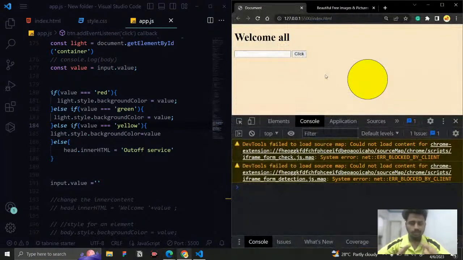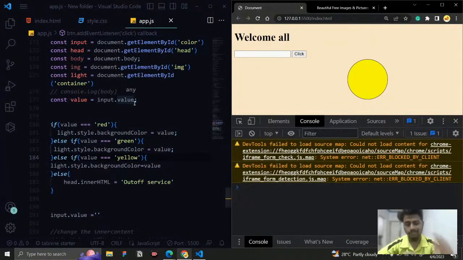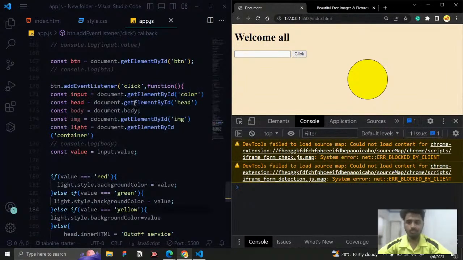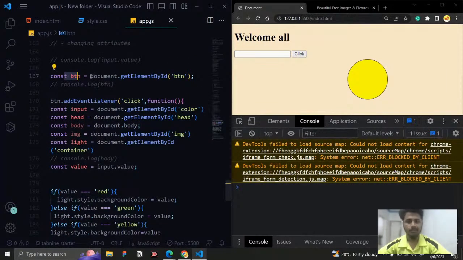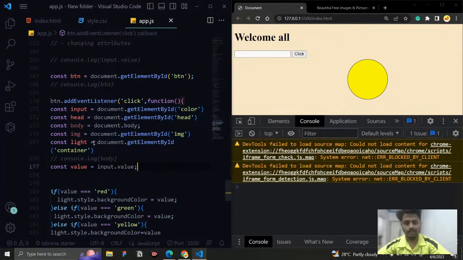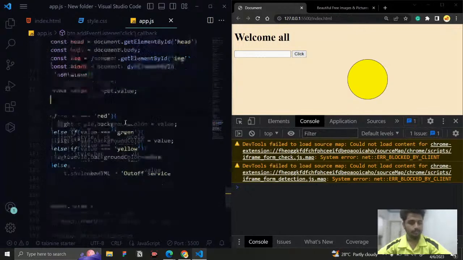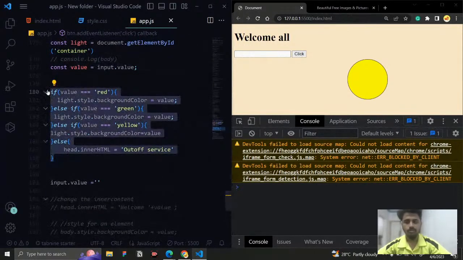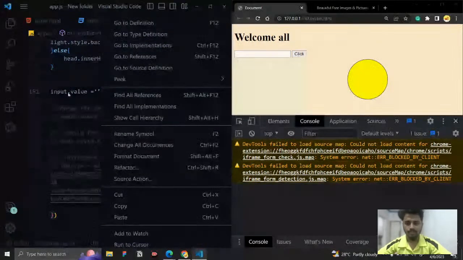Okay, so this is how you need to manipulate, and here you can do so many things. We are using the conditional statements. You can see what concepts we have learned, everything that we are using here. Variables: how to get an element and store it in a variable, adding an event listener, a function. We discussed what the function can do and how it is doing it. Again the variable concepts and how to fetch an element. And right now we discussed the if else statement, checking whether the condition is true and doing something, adding that and removing that, setting those things. So this is how you need to combine whatever we are learning.